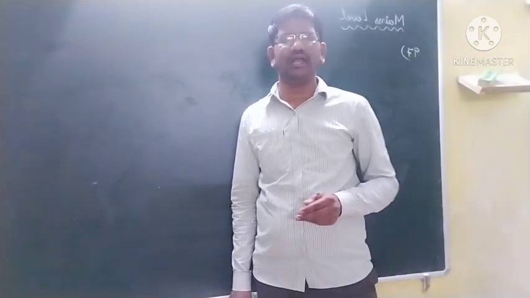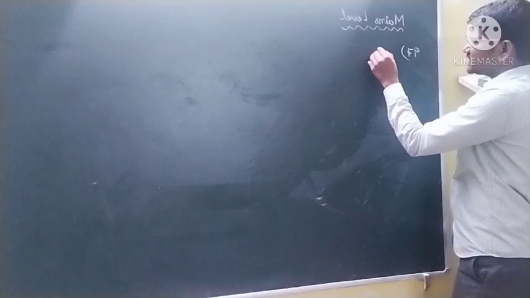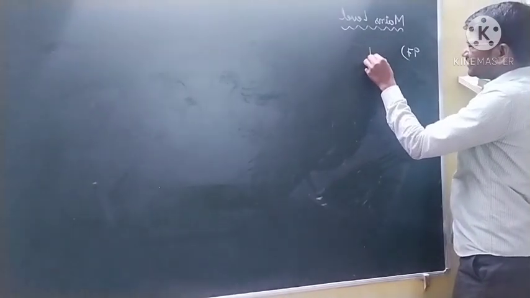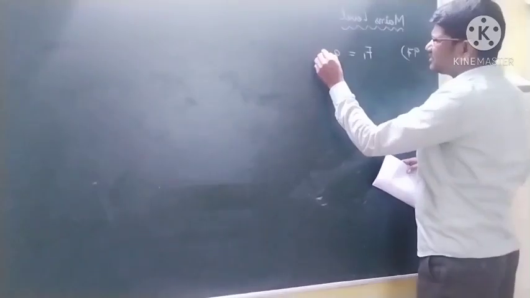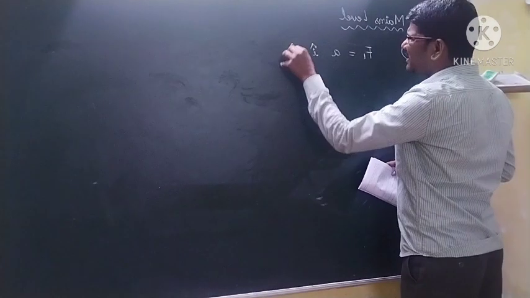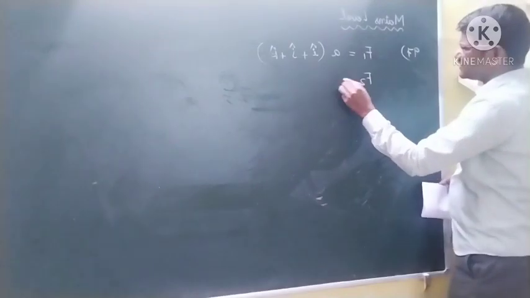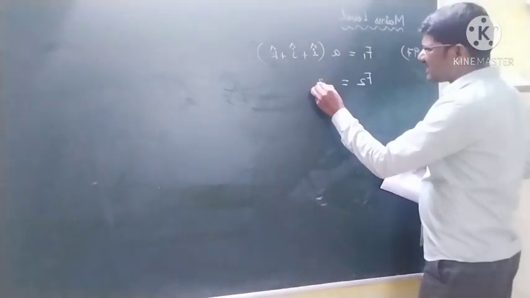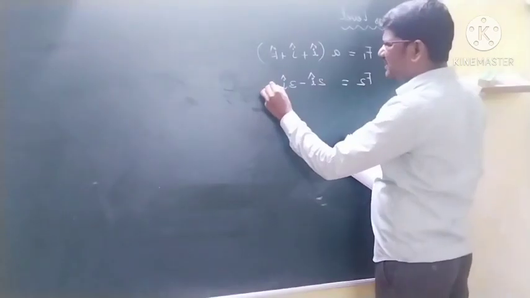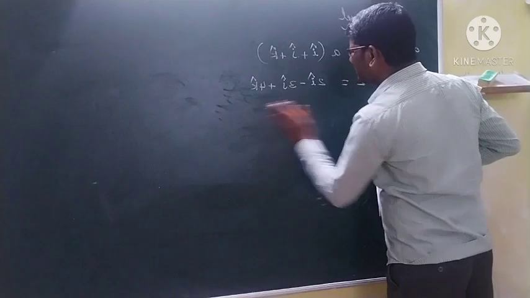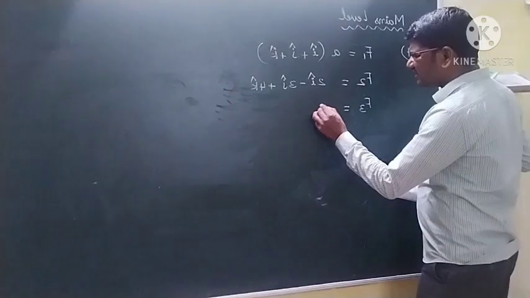Find the value of A. First force F1 is equal to A i cap plus j cap plus k cap, and the second force F2 is equal to 2i cap minus 3j cap plus 4k cap, and the third force F3 is